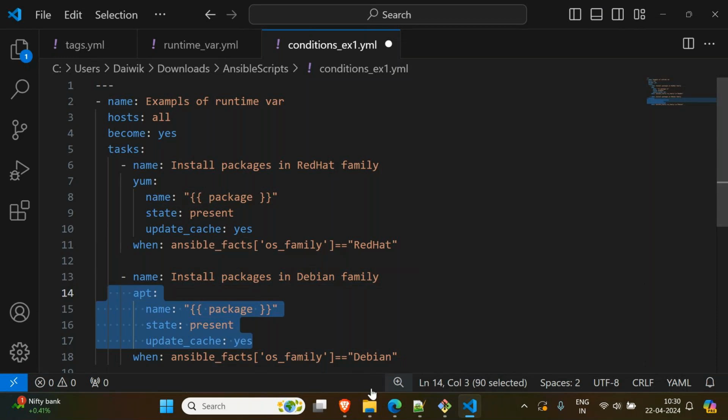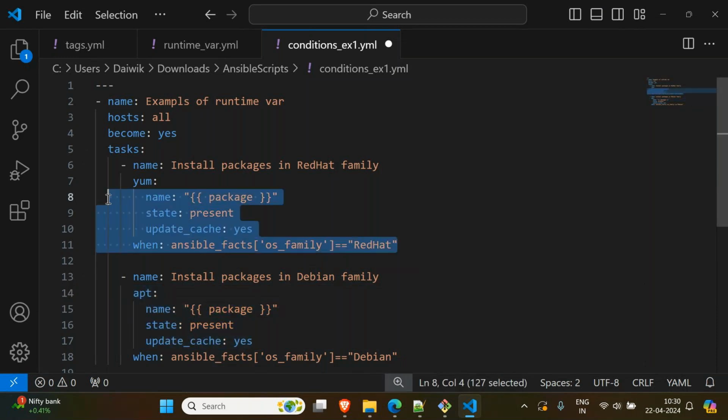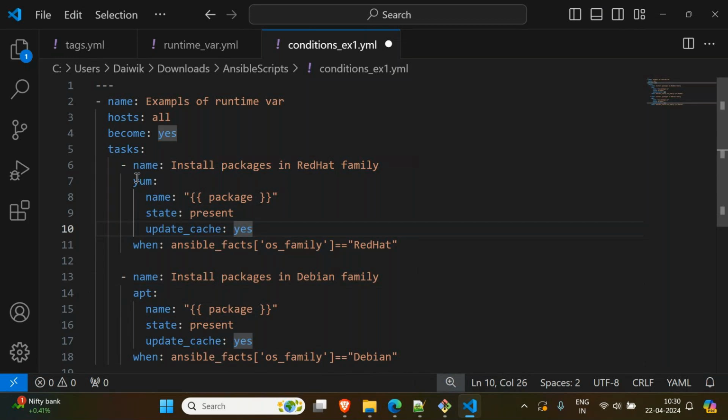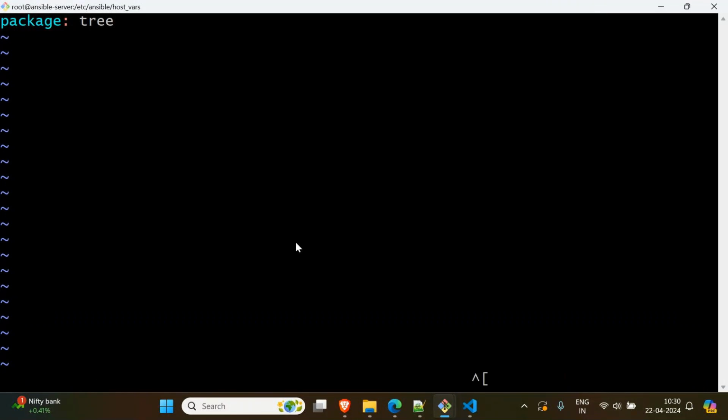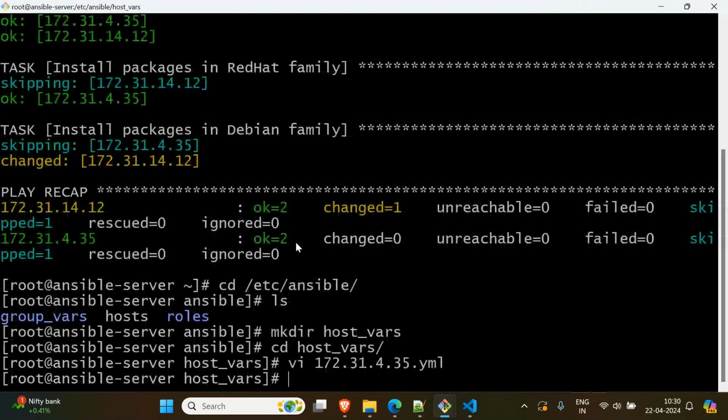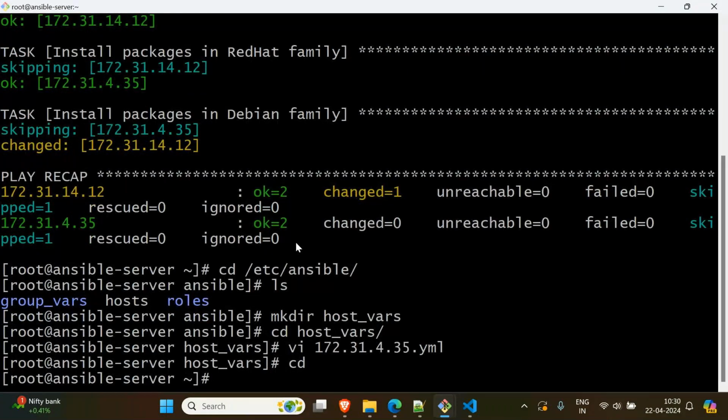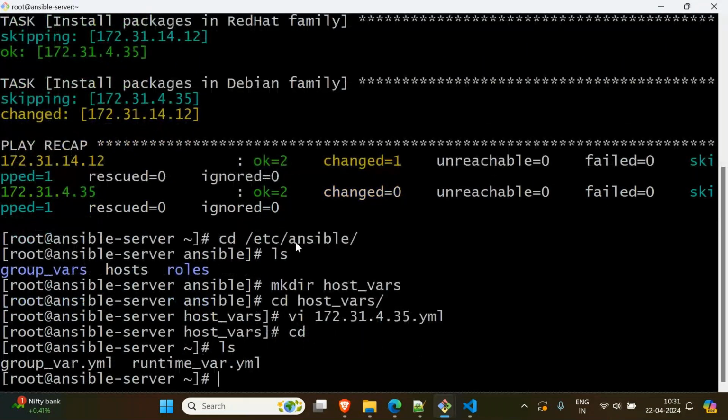Now if you run the same program for our host vars, it will work. This yum module will work, because our instance belongs to the Red Hat family. That is the reason. Okay, let's see. Let me run the same program, package. Now cd, ls, the same group vars is there. Let me run the same program, no problem.